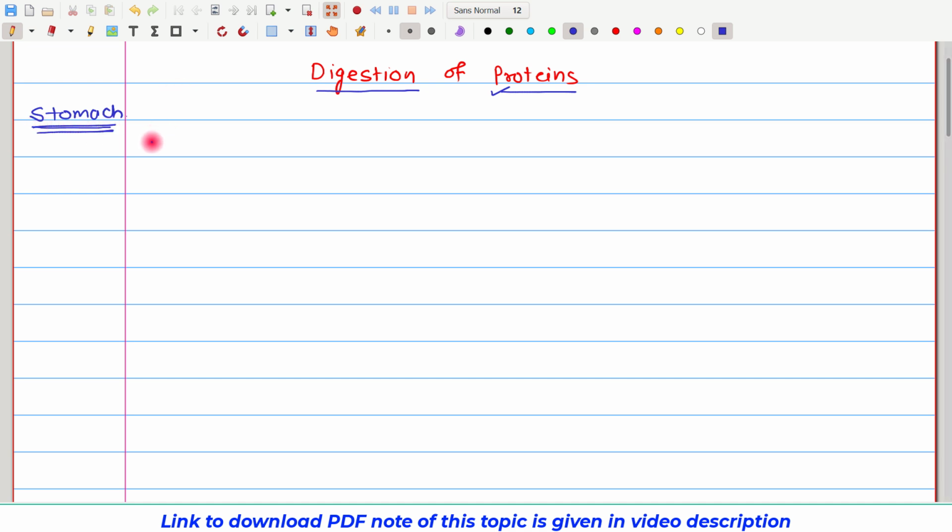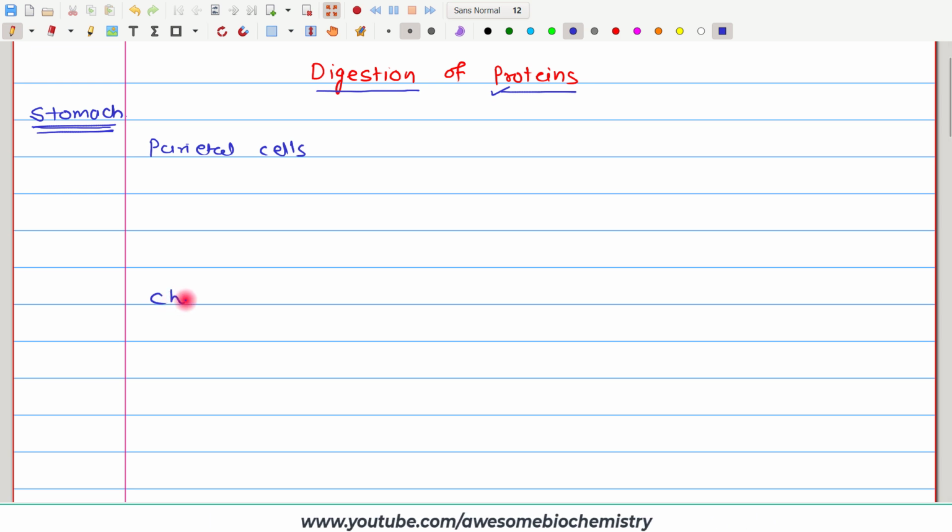In the stomach, there are gastric parietal cells and chief cells. These parietal cells of the stomach secrete hydrochloric acid. Hydrochloric acid is a strong acid, and when it mixes with the foodstuff, it provides a pH of approximately 2. So, it creates an acidic environment. This acidic environment has certain advantages.